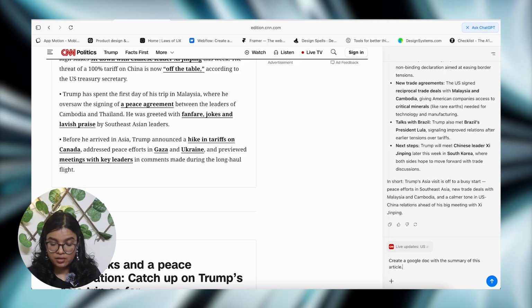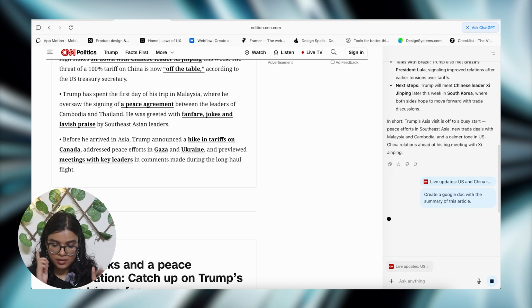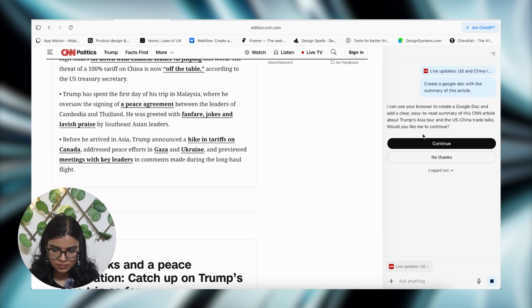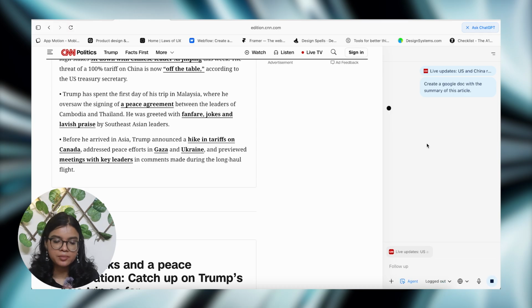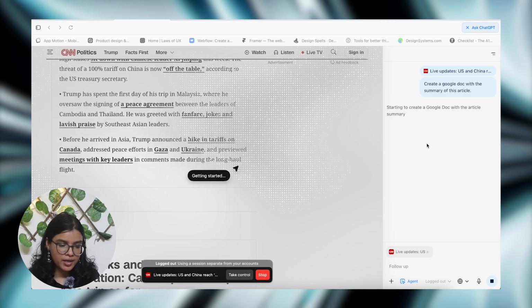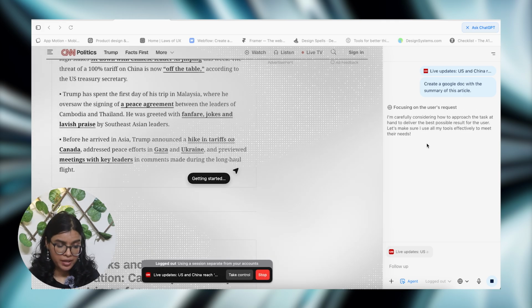Okay, so for here, ChatGPT will have to create a new Google Doc, probably copy and paste it there, however it likes to do it. Let's see. Okay. Asking for the permission again. I'm going to give it. I've already logged into my Google account, all of that, I've done it. So hopefully it should be able to do that. Starting again. So you may have to experiment a little.